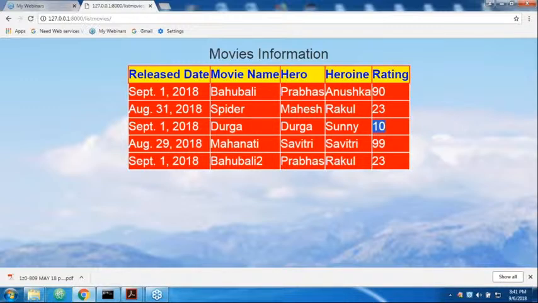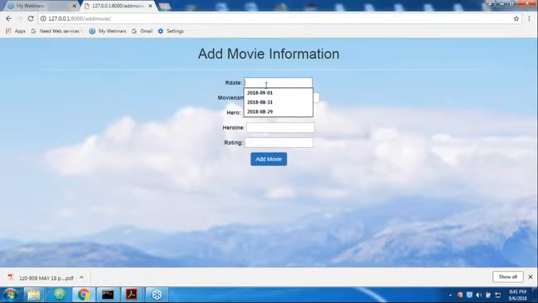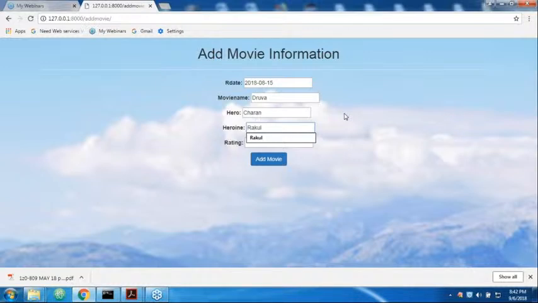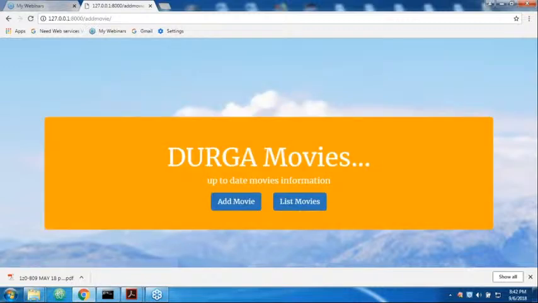Now next, let me consider adding a movie. Release date, let me take August 15th. Movie name, Durga, one of my favorite movies. Hero Ram Charan, heroine Rakul. Next, the rating is 100, since it is my favorite movie. Now I added it, and it is displaying the same home page again.